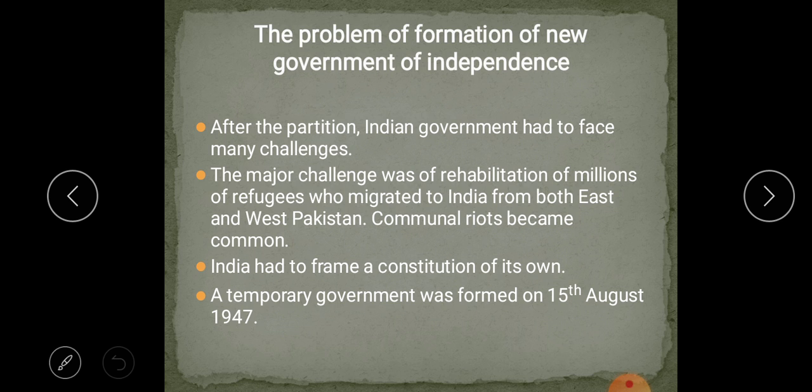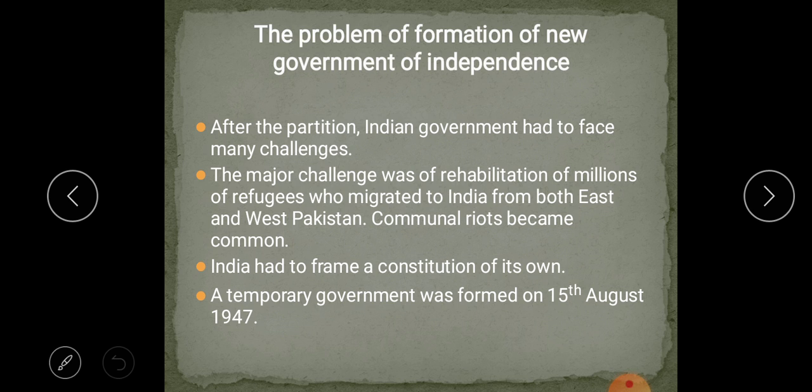So the Muslims who were living there started chasing out all the people of other religions, saying that Pakistan is meant for Muslims, only Muslims should live. All the other religion and community people should go out. So this is called communal riots.